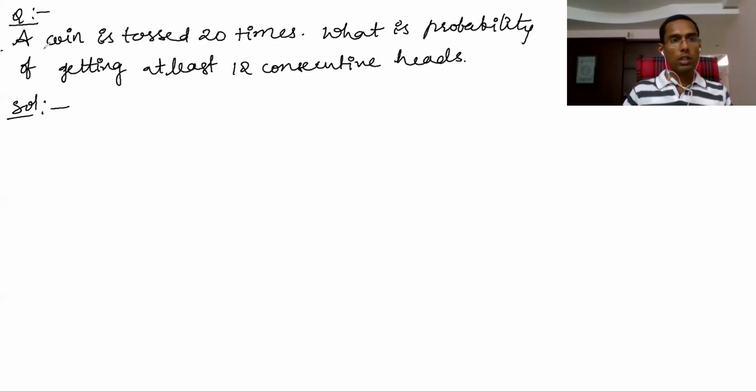Okay, here is a question. A coin is tossed 20 times. What is the probability of getting at least 12 consecutive heads? Here, the coin is tossed 20 times, and you need to find the probability of getting at least 12 consecutive heads.